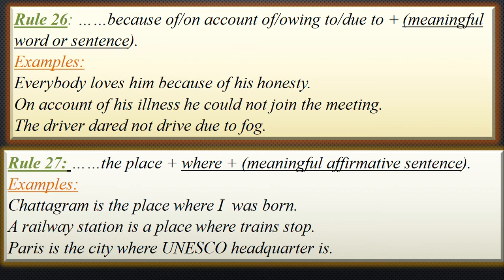Shantiniketan is the place where Rabindranath Tagore was born. A railway station is the place where trains stop. A bus station is the place where the buses stop. Paris is the city where UNESCO headquarters is. Like this, you can make more. So where is used here to mention some specific place.